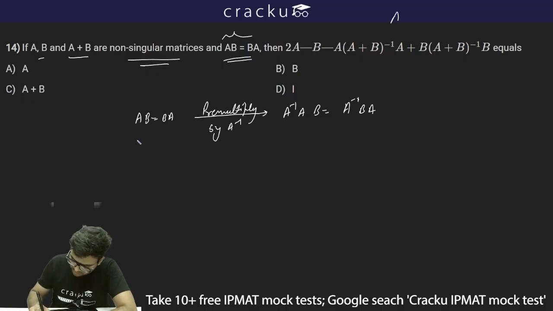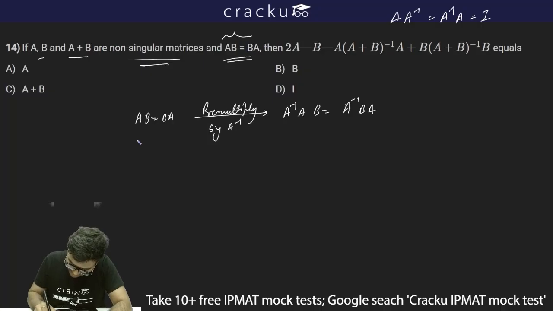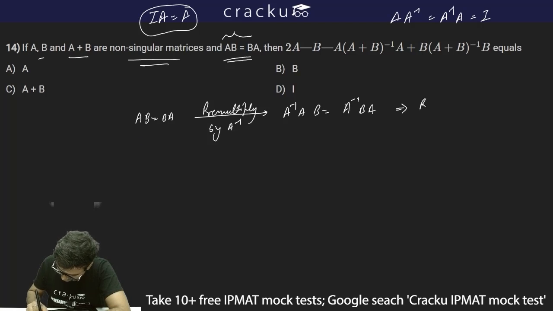Now A into A inverse, or A inverse into A, is equal to I if A and B are non-singular matrices. The identity matrix multiplied by any matrix is that matrix only, and A into A inverse or A inverse into A is equal to I. So thus I can write B is equal to A inverse B into A.